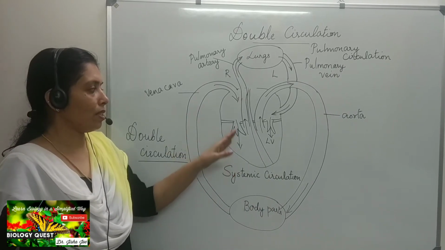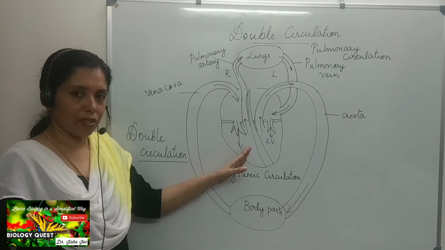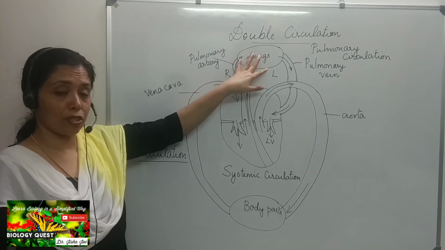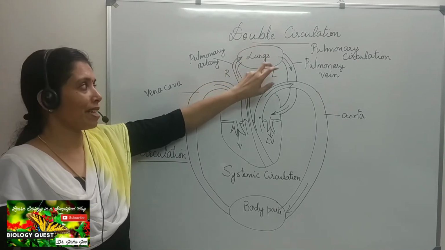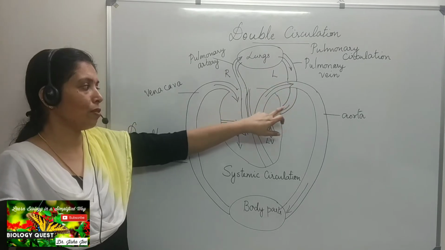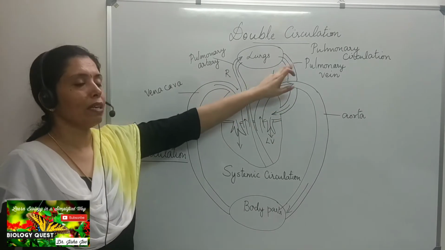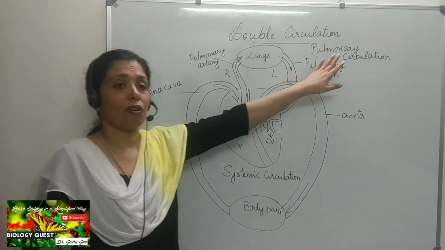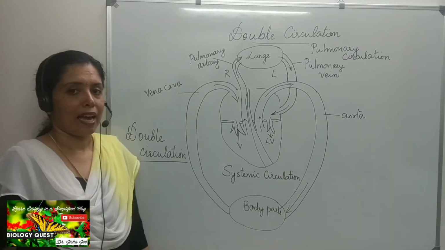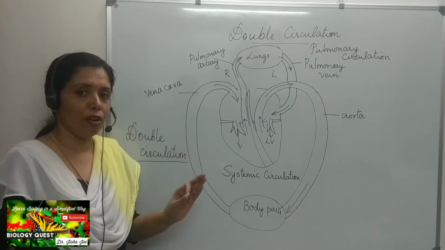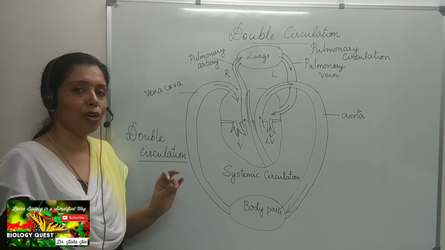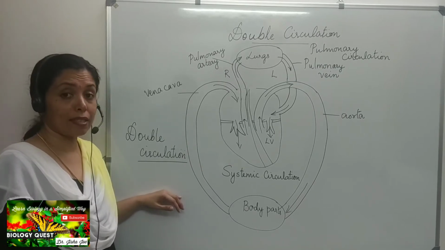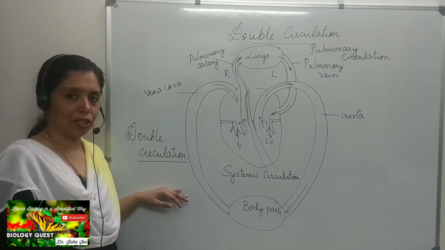And the second circulation starts from the right ventricle, carrying the deoxygenated blood through the pulmonary artery into the lungs, where oxygenation takes place, and the oxygenated blood is brought back to the left auricle through the pulmonary vein. Okay, so that is the short circulation and is called the pulmonary circulation. And for completing one full circulation, the blood has to flow twice through the heart. And that is the reason why the circulation is called double circulation.